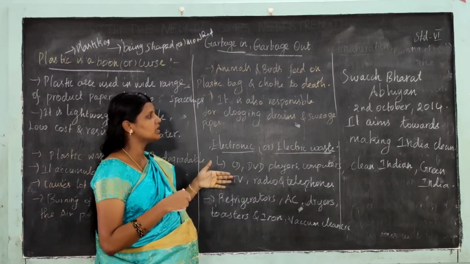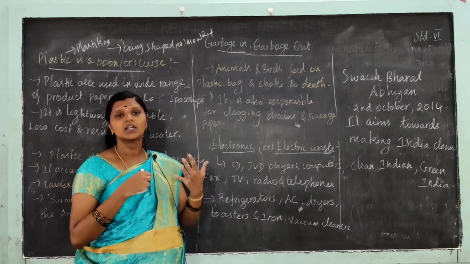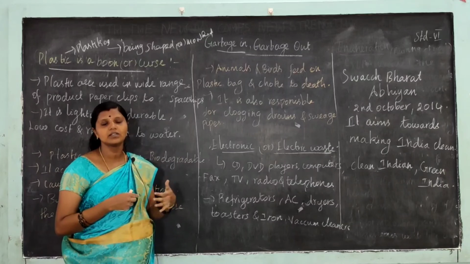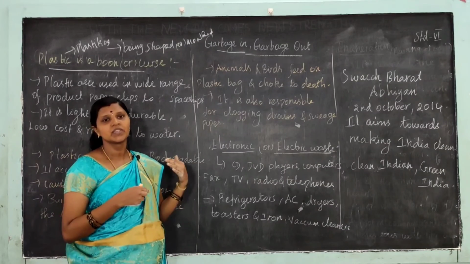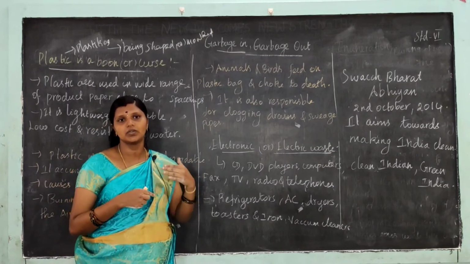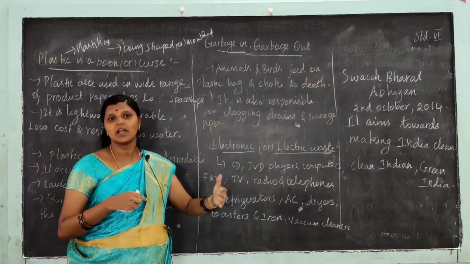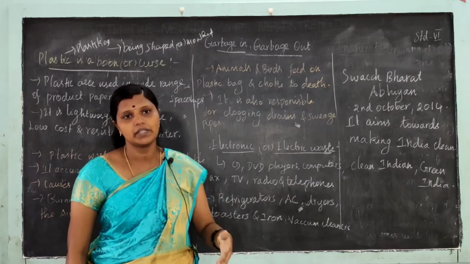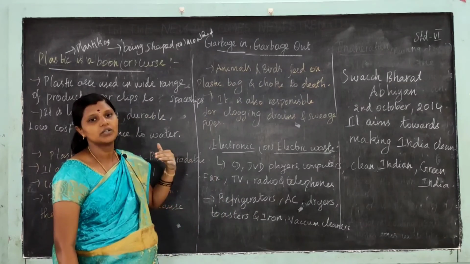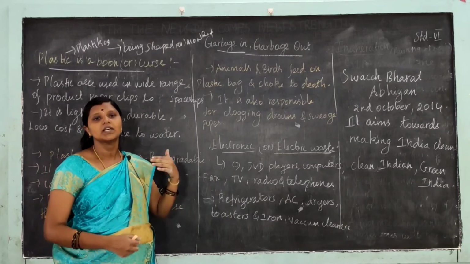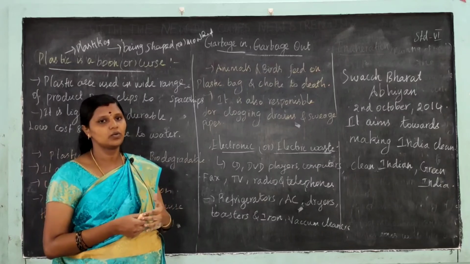The aim of this scheme is a clean India, making India clean. So we, the Indians, should not throw away the things which can be reused or recycled. This will help to keep India clean.